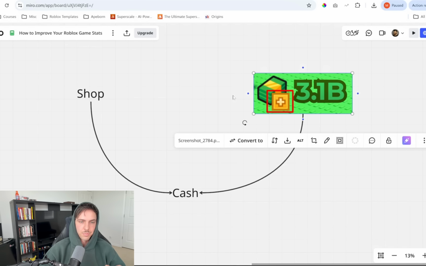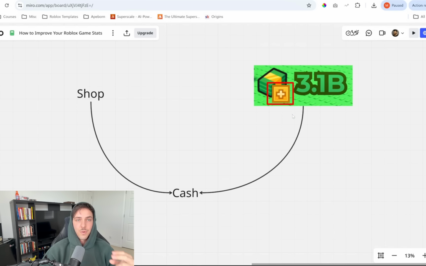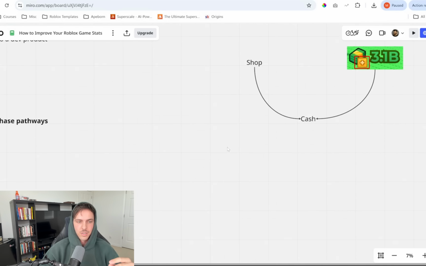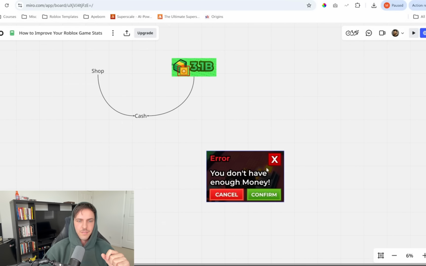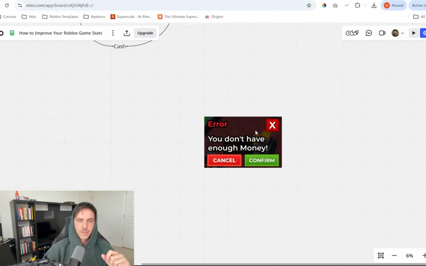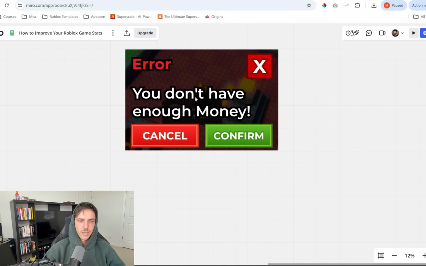If they click this plus icon, it opens the cash shop. Okay. Now we have 2 purchase pathways. What did we do next? We added a 3rd purchase pathway. Basically what would happen is if a player went to buy something in the game where they don't have enough money, they would get this error, right? You don't have enough money.